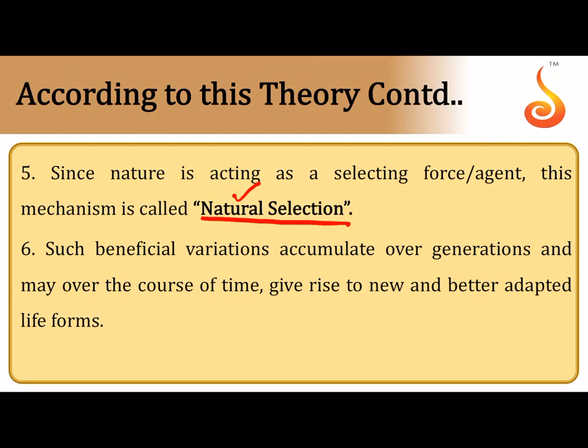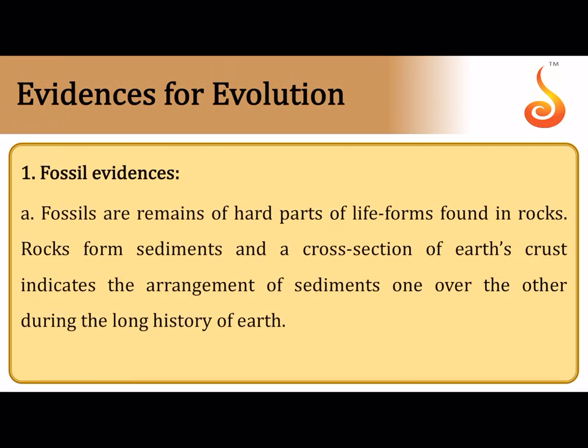Over the years, as thousands and tens of thousands and millions of years pass, these beneficial variations keep accumulating up to a point where the organism accumulates so many variations over the years that it becomes so distinct from its ancestor that it becomes a better adapted and a new species.